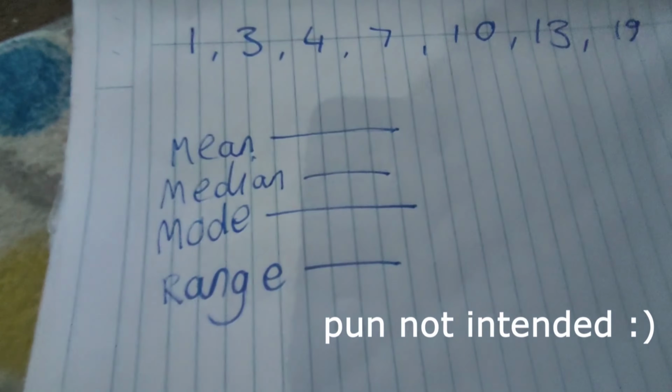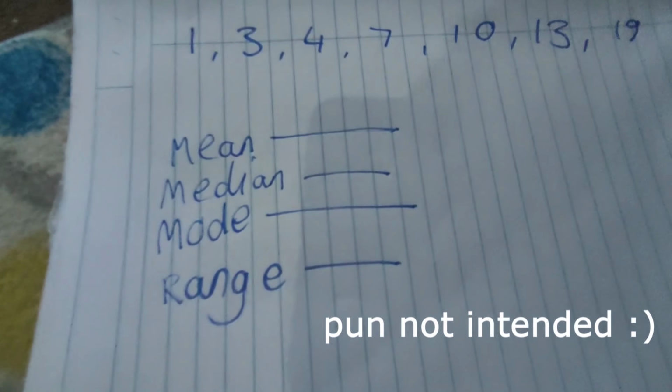So let's find out the mean first. It is the meanest one, so we have to do all our working out on my Casio FX-991EX ClassWiz calculator. This calculator is good for A-level. But anyway, here we have the mean. So we've got to add all these numbers up and divide them by the number of numbers. So there are 1, 2, 3, 4, 5, 6, 7 numbers here. So 1, add 3, add 4, add 7, add 10, add 13, add 19 equals 57. So that is the total of all the numbers.